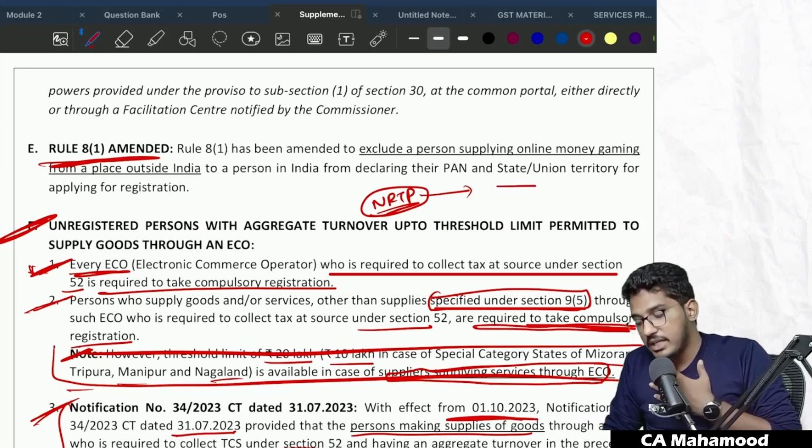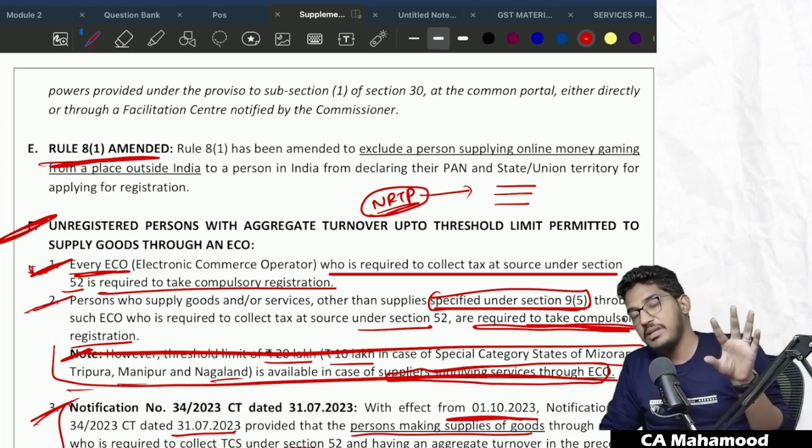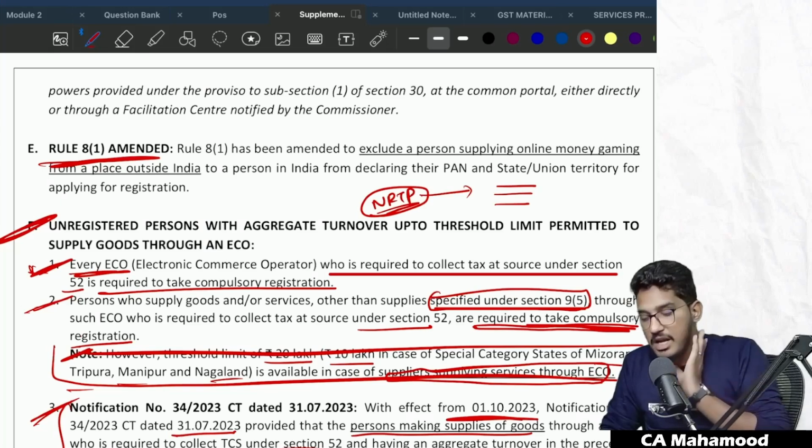So there is a certain category of persons who are not required to submit PAN for the purpose of obtaining registration. Generally, PAN is mandatory, but certain people are exempted from submitting PAN. One such example is NRTP, or Online Information Data Access and Retrieval Service Provider. To that list, one more person has been added.